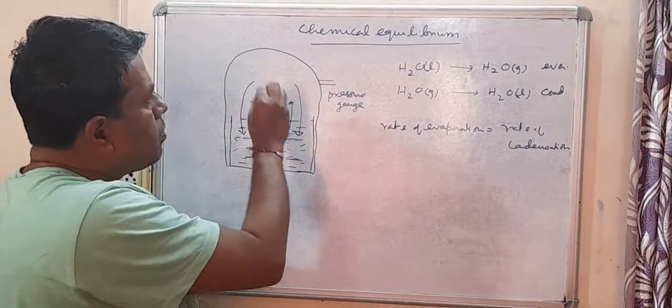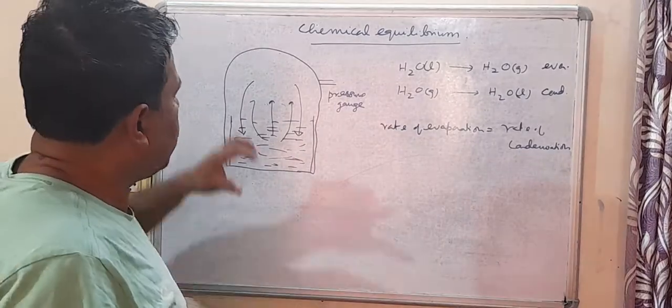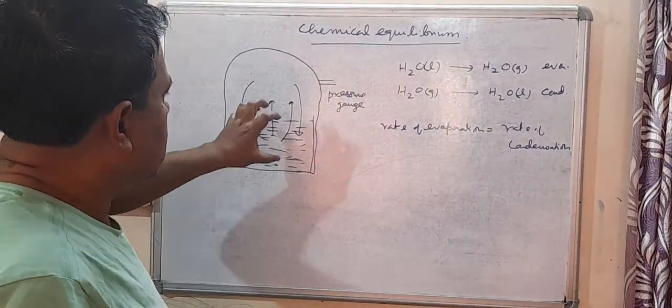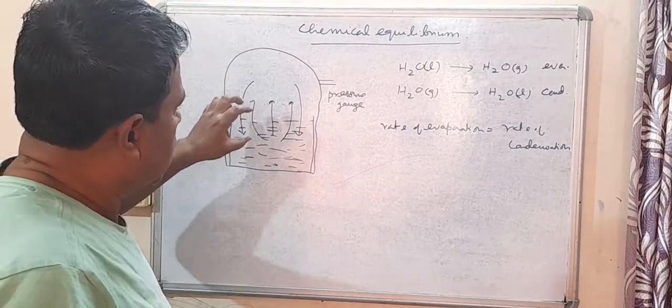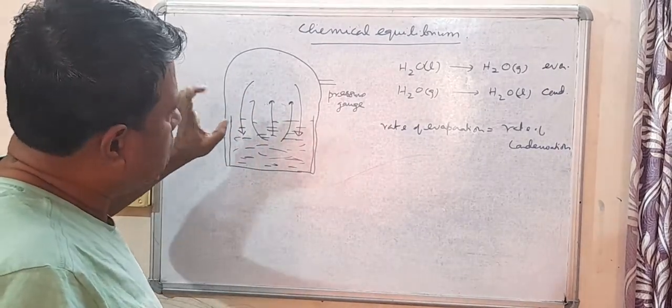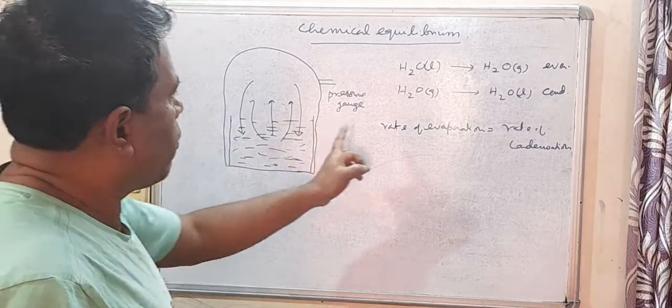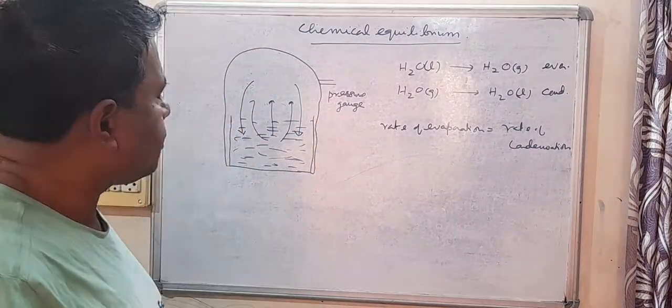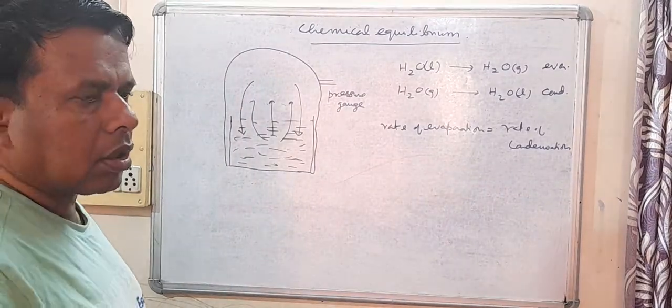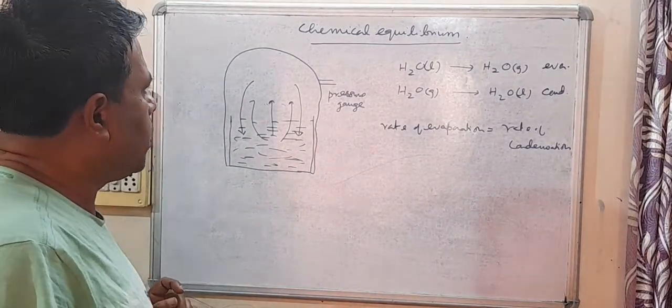And when pressure becomes same, then we say that this system has attained equilibrium. So we can say at equilibrium, rate of evaporation is equal to rate of condensation. That happens at equilibrium.